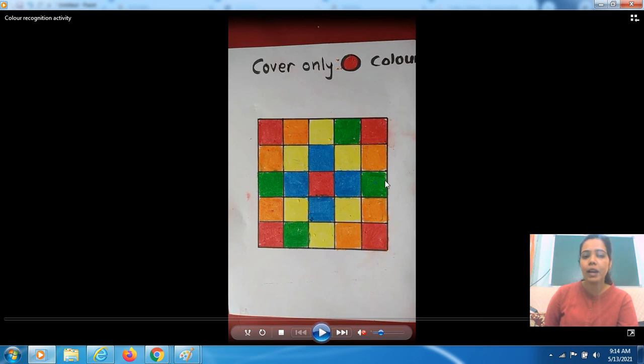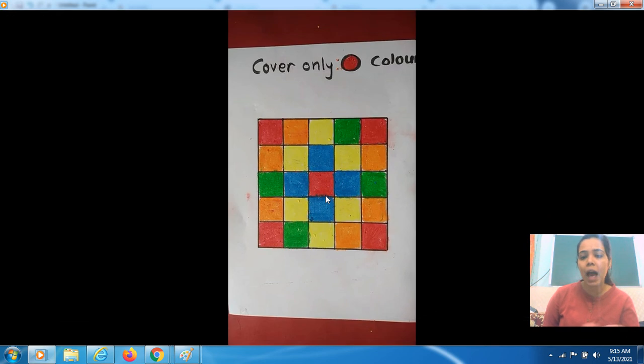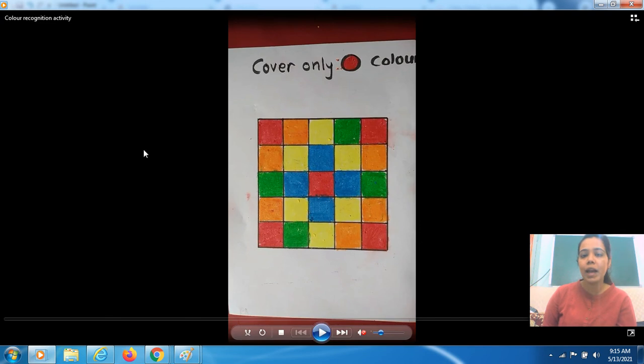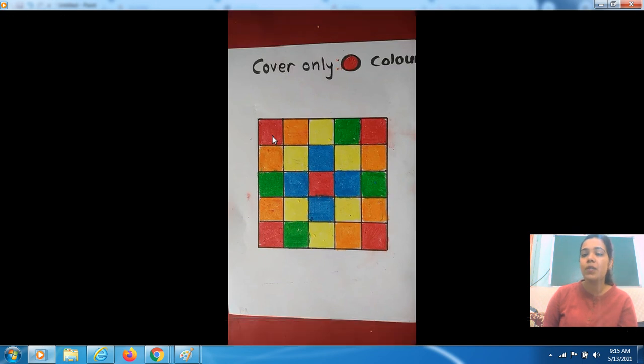Okay, so basically as you see on screen, this is a grid. आप grid form करोगे, उसमें आपने different squares में different colors करने हैं. You can prepare this or you can ask our kids that first of all you have to draw circles, फिर आपको उनको straight lines draw करके देनी है, and you have to ask them कि आप इसमें red color करो, now you will do orange, now you will do yellow color. ठीक है, once they complete it, उनका coloring task भी हो गया. Then you have to ask them that you have to cover only which color. This one is the red color. अब आपने इसमें से only वही color cover करने हैं which is having red color.